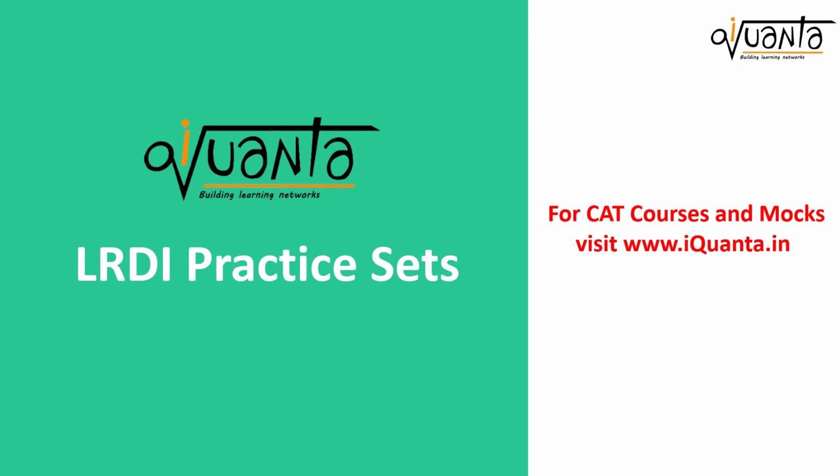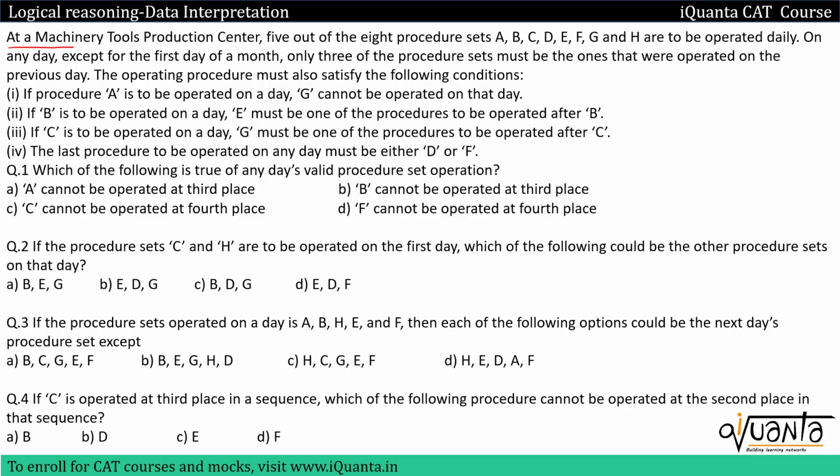Hello everyone. In this video we'll solve a logical reasoning set which is based upon arrangements. The question is, at a machinery tool production center, 5 out of the 8 procedure sets A, B, C, D, E, F, G, H are to be operated daily.